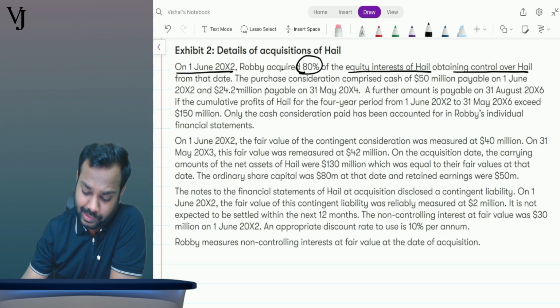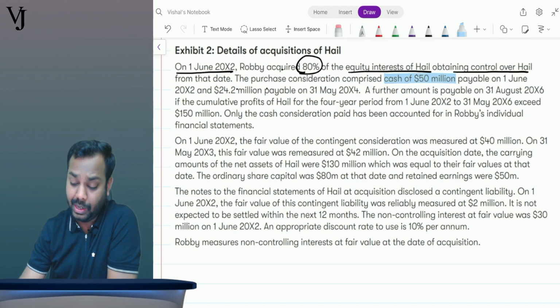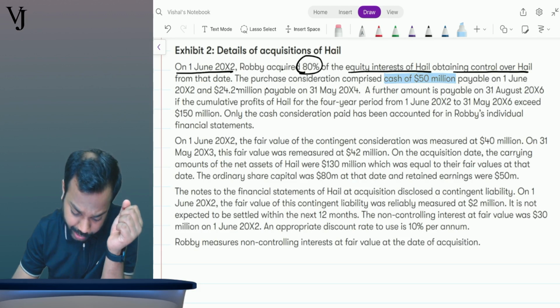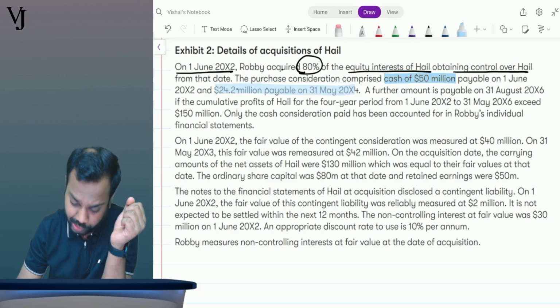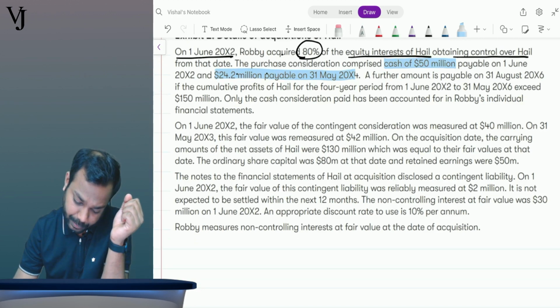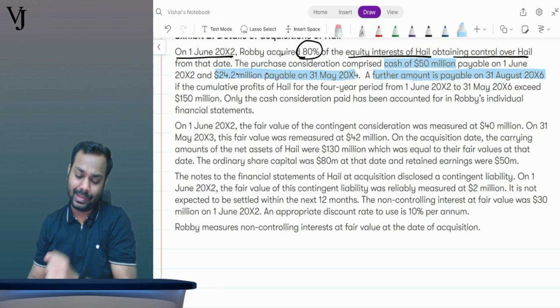The purchase consideration comprised cash of 50 million payable on 1st June 20x2, meaning on the same date. Now 24.2 million payable on 31st May 20x4, and now a further amount payable on 31st August 20x6.